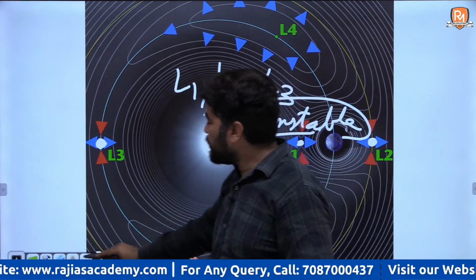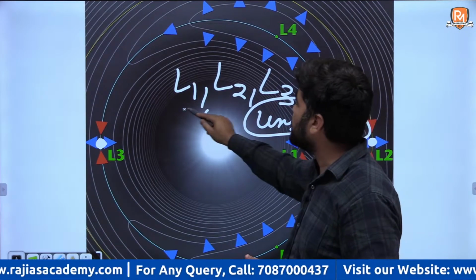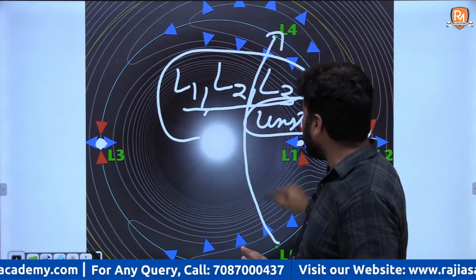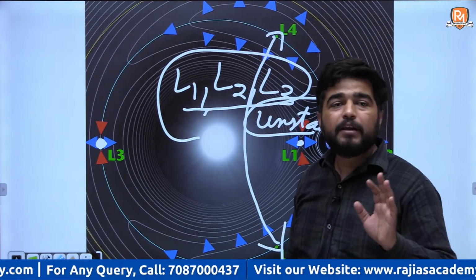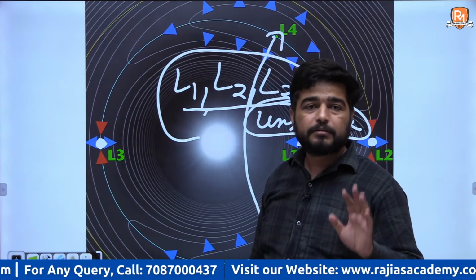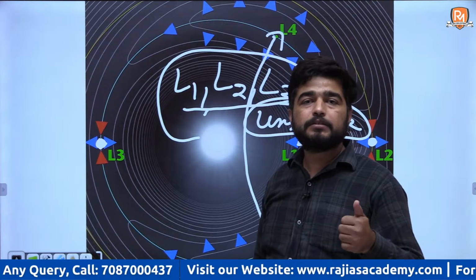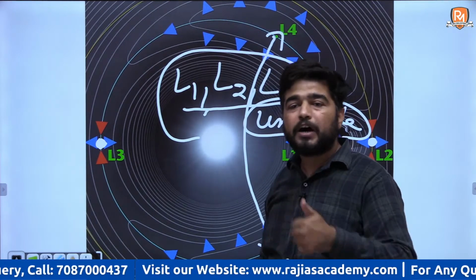Now remember, these 3 points are unstable. L4 and L5 are stable, fine. So if somebody asks you which are the unstable points, Lagrange points L1, L2 and L3, and L4 and L5 are stable.